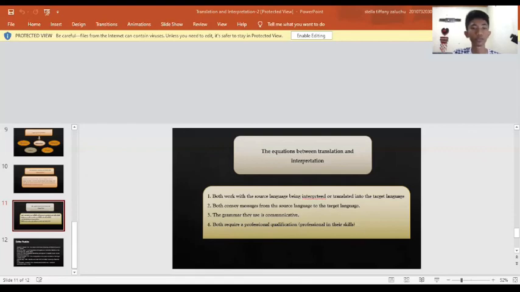Number 2, both convey messages from the source language to the target language. Number 3, the grammar they use in communication. Number 4, both require professional qualification, professional in their skill.